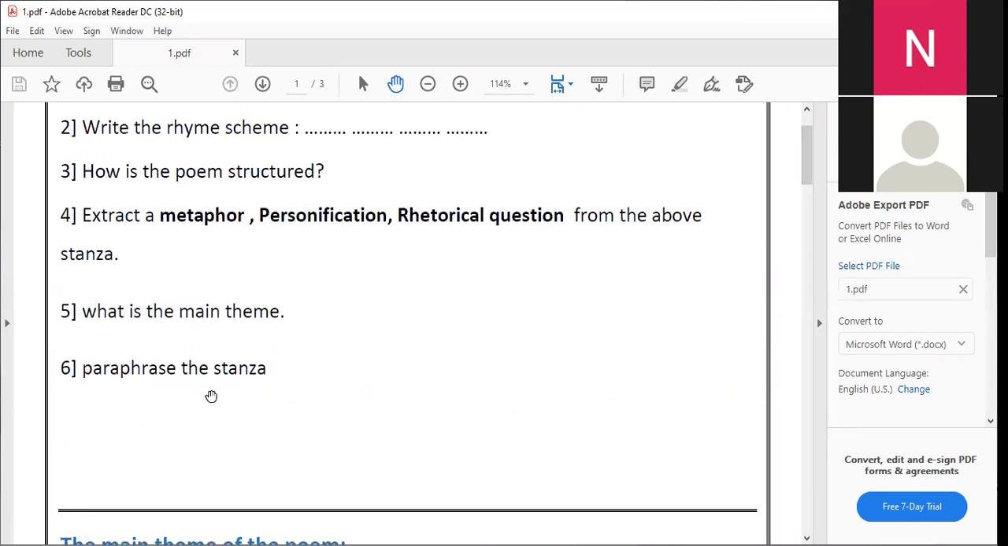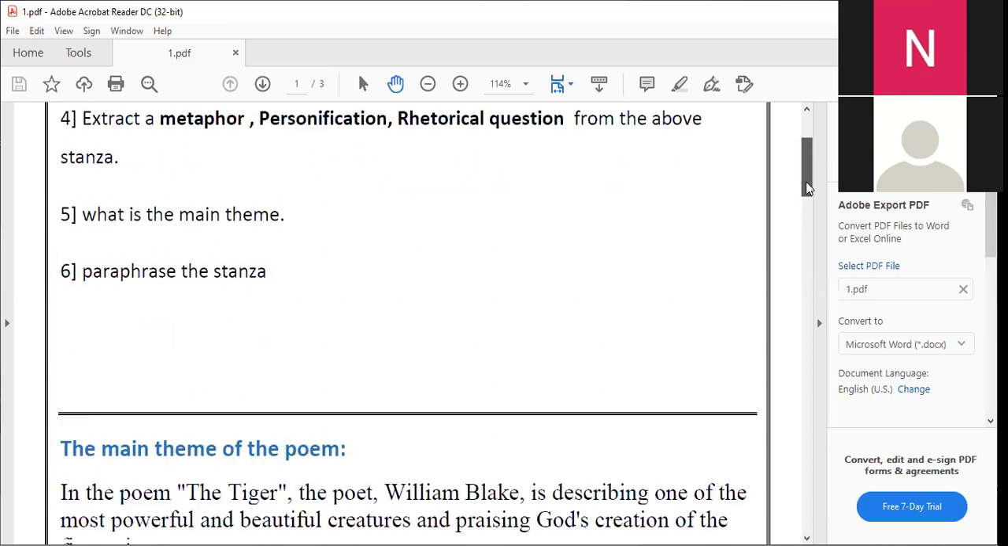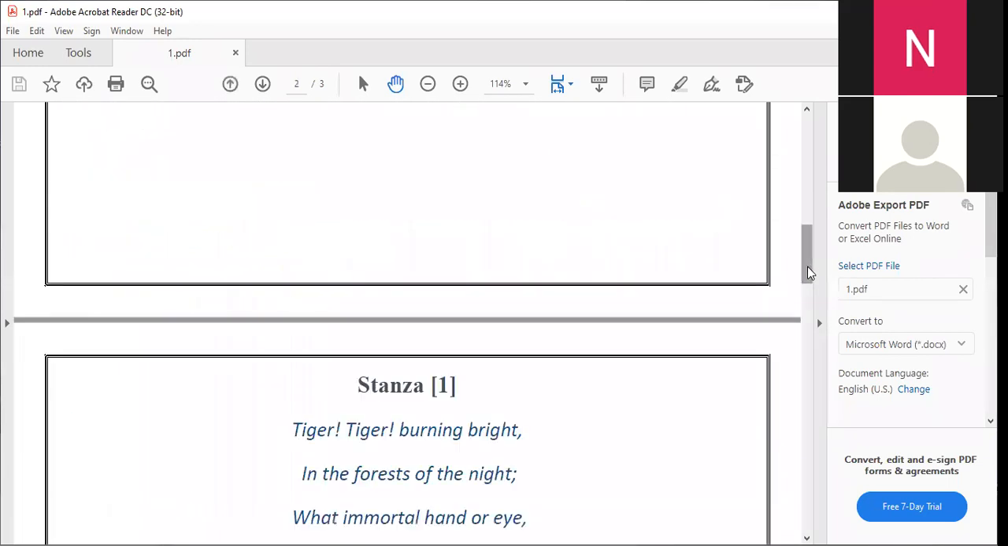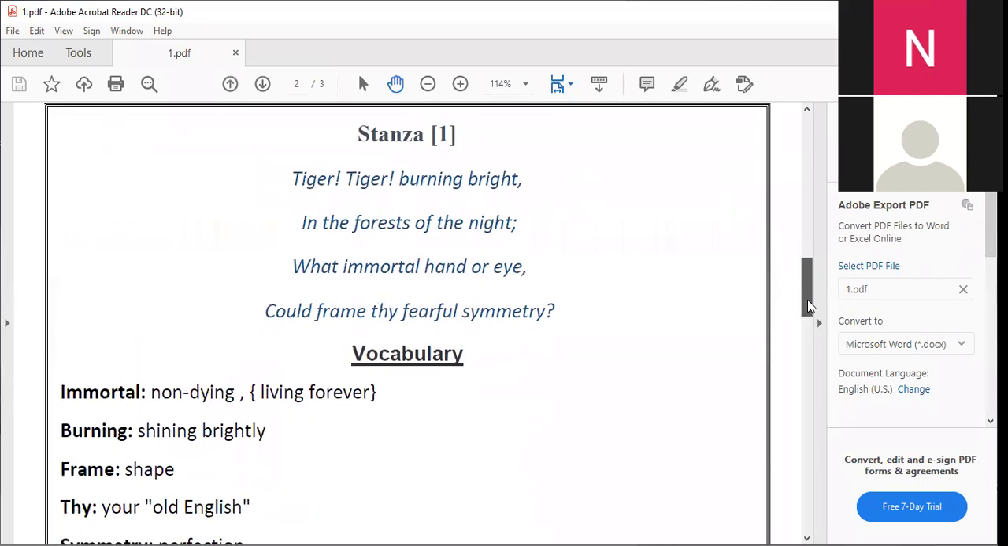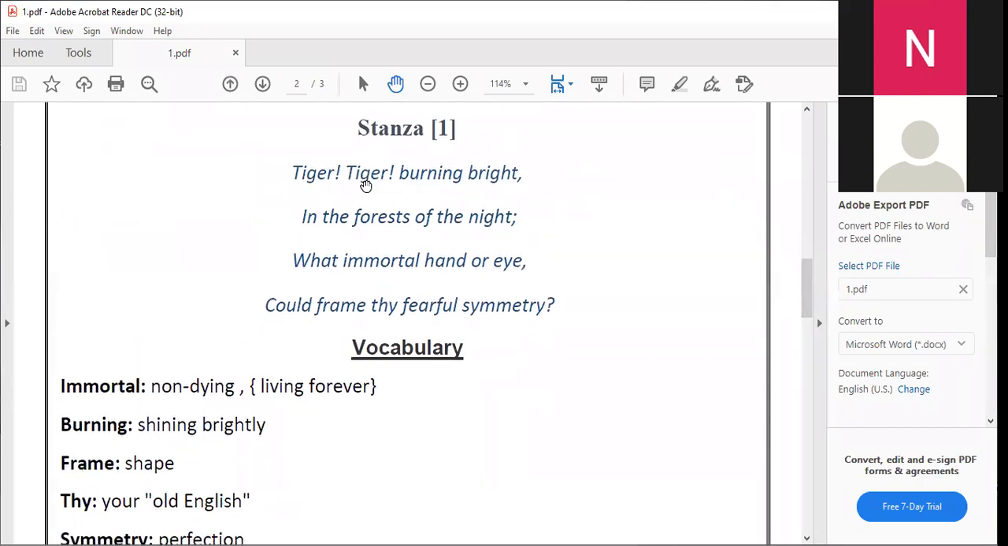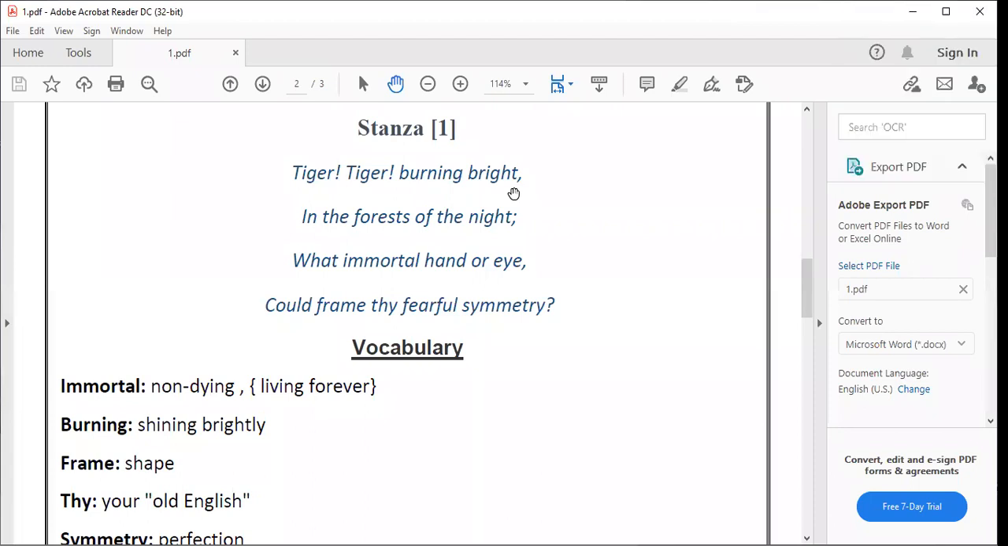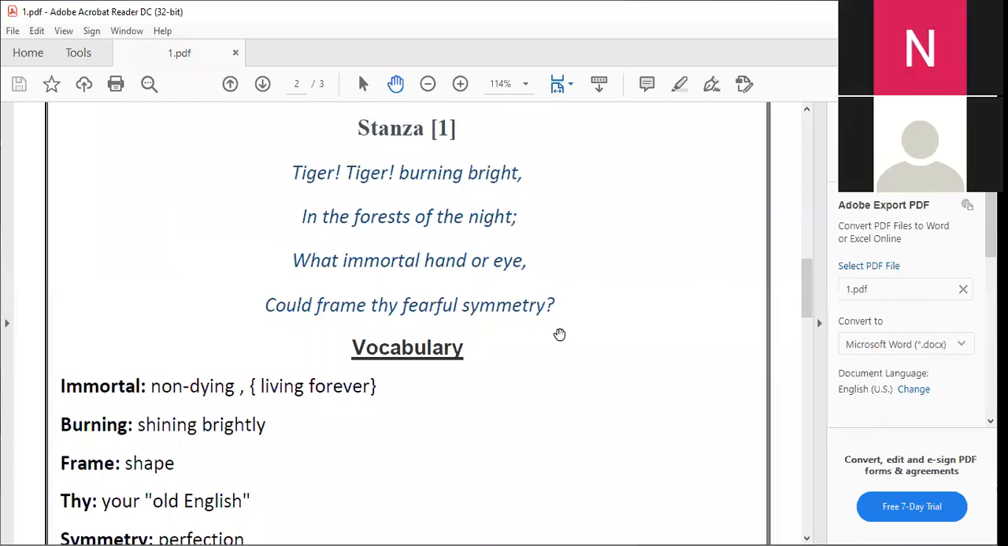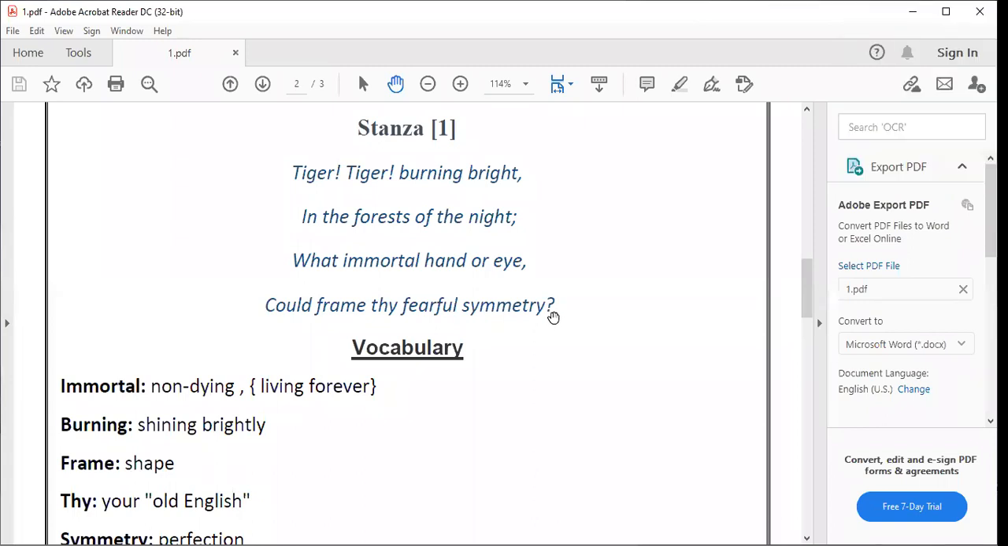Another question is to paraphrase the stanza. You will look at the stanza and see which stanza it is and start to paraphrase, or explain it. Okay? For example, in stanza 1, you may have only the first line written: Tiger, tiger, burning bright, and you'll be asked to write the rest of the lines. You must memorize the stanza because you will be asked to write the rest of the lines. Complete the stanza. Okay?